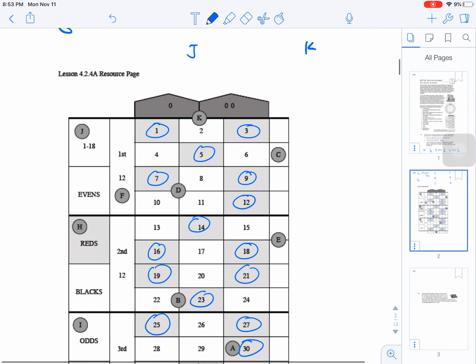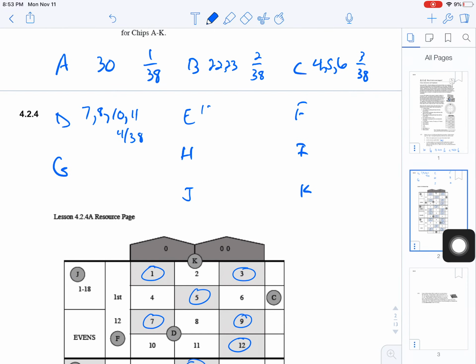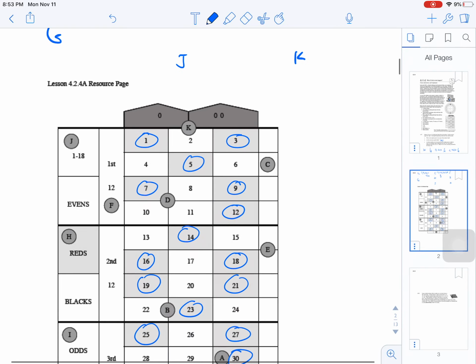Chip E is anything in these 2 rows, because it's right there on the line between them. If you put a chip on E, you win if you get a 13, a 14, a 15, a 16, a 17, or an 18. That's a 6 out of 38 chance.